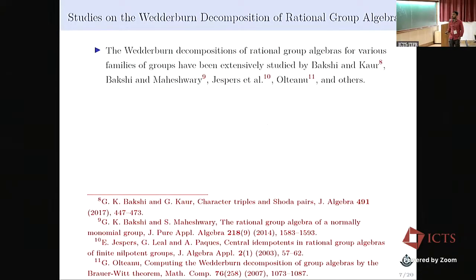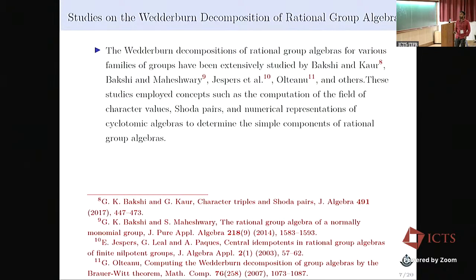So now I will talk about the literature on the Wedderburn decomposition of rational group algebras. This is of main interest for several researchers in the recent past, and several people have done work on this Wedderburn decomposition of QG. I have listed some of them. For example, Bakshi and Kaur, Bakshi and Maheshwari, Jespers et al., and Olteanu, and several others have done their work on rational group algebras.